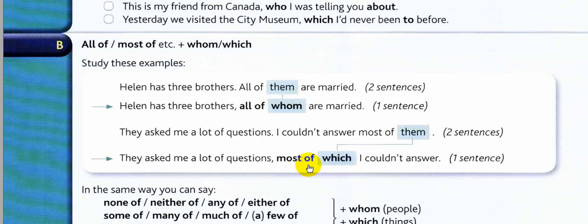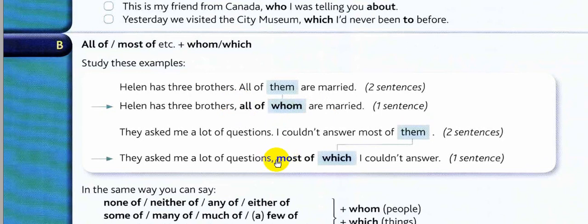And don't forget, it's okay to use whatever expression of quantity you need, according to the meaning: all of, most of. It's up to the speaker, but use whom for people and which for things. Also, these are extra information, so don't forget to use a comma before the adjective clause, as in this one here and this one here.